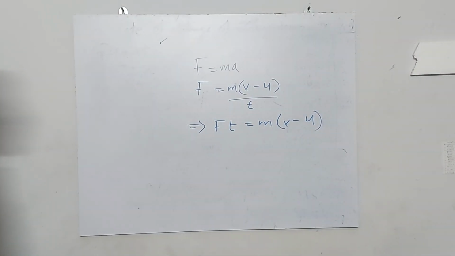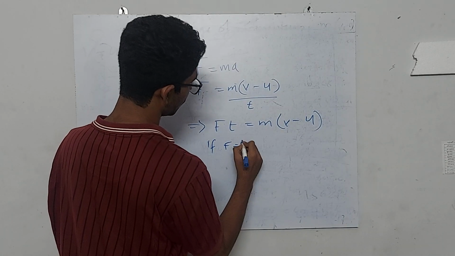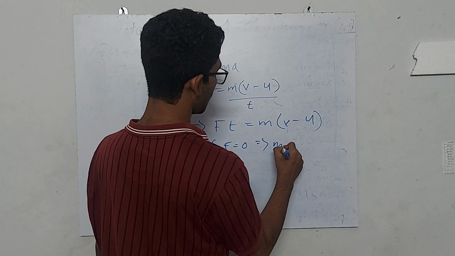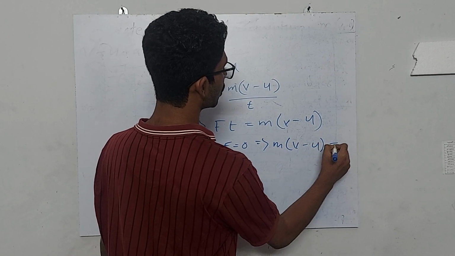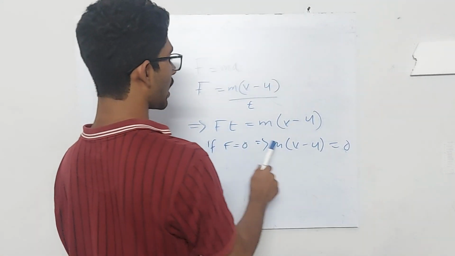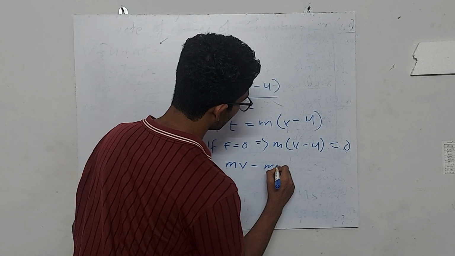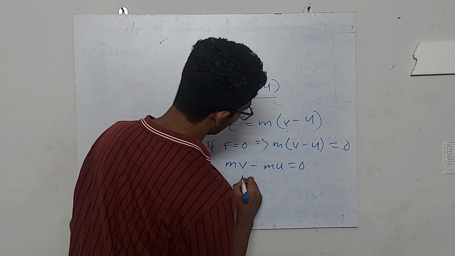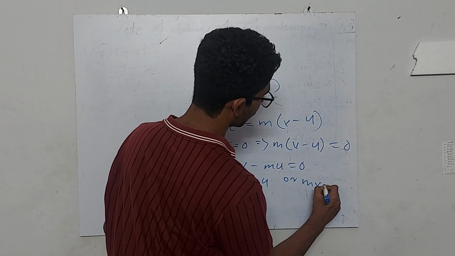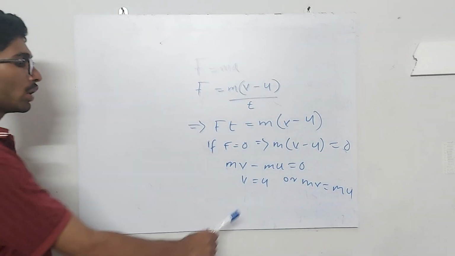Now what happens if F is equal to 0? If F is equal to 0, it implies m into (v minus u) will be equal to 0. Doesn't matter whatever the time is. If F is equal to 0, Ft will go to 0 and m into (v minus u) will be 0. That means mv minus mu is equal to 0, or mv is equal to mu. So we got v is equal to u.